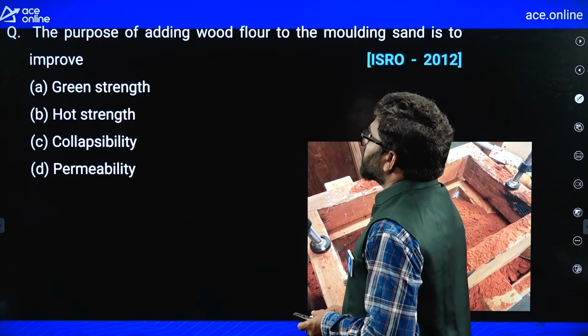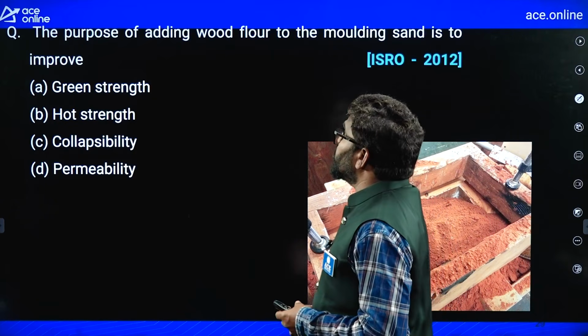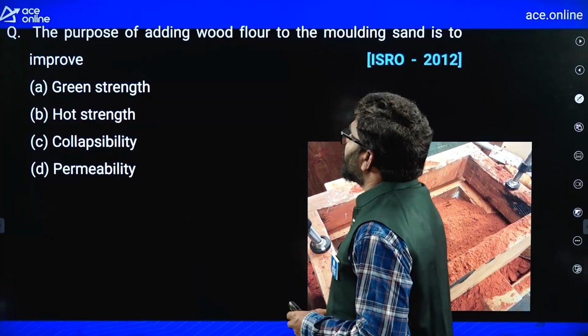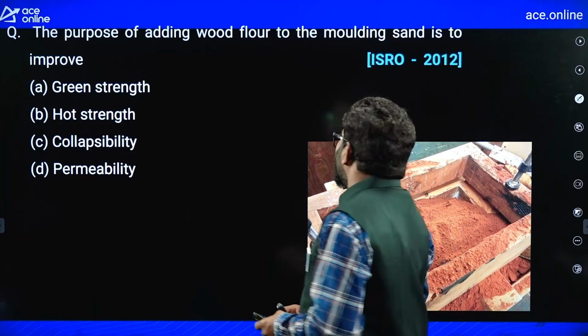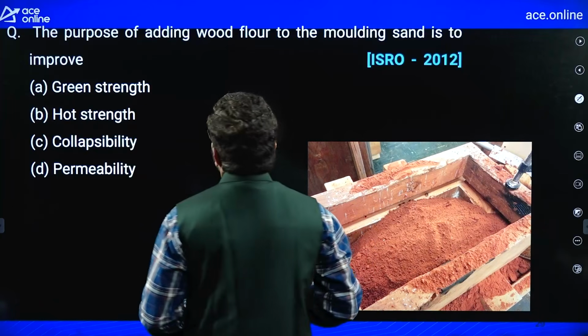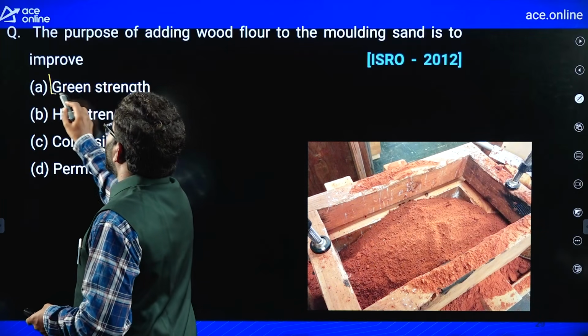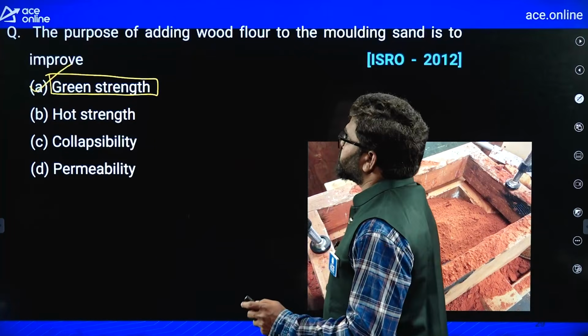Next, the purpose of adding wood flour to the molding sand is to improve. See, we are adding wood flour to the molding sand to increase the green strength. Remember, to increase the green strength. So, A is the correct answer for this question.